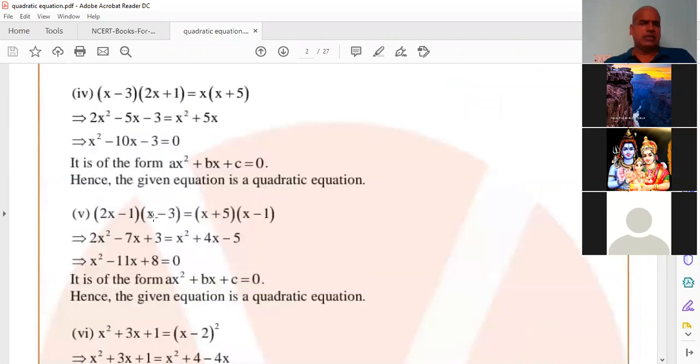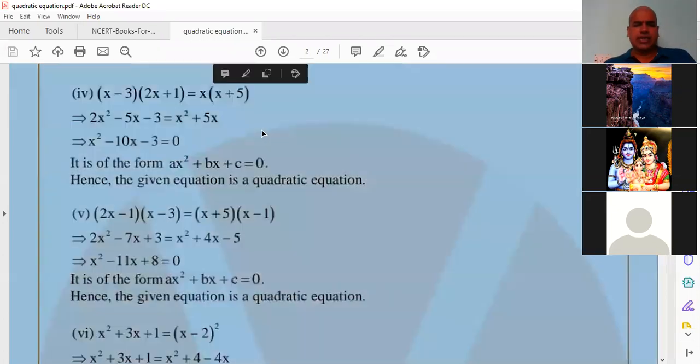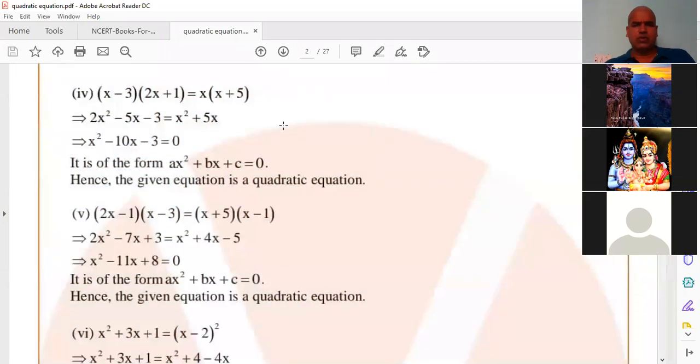Fourth one, Shrestha again went and again admitting where they went, I don't know. Okay, now x square minus 10x minus 3 equal to 0. It is also in the form of ax square plus bx plus c equal to 0. It is a quadratic equation, good.